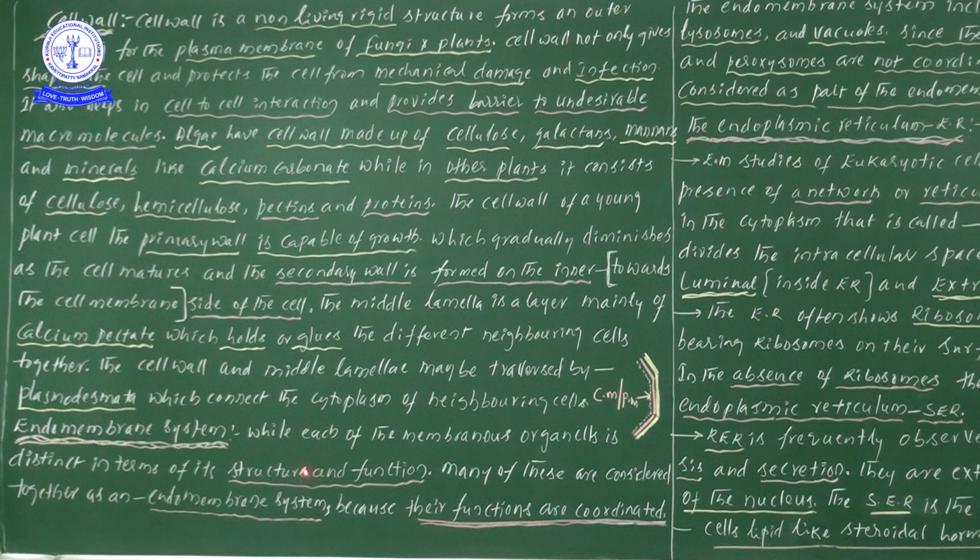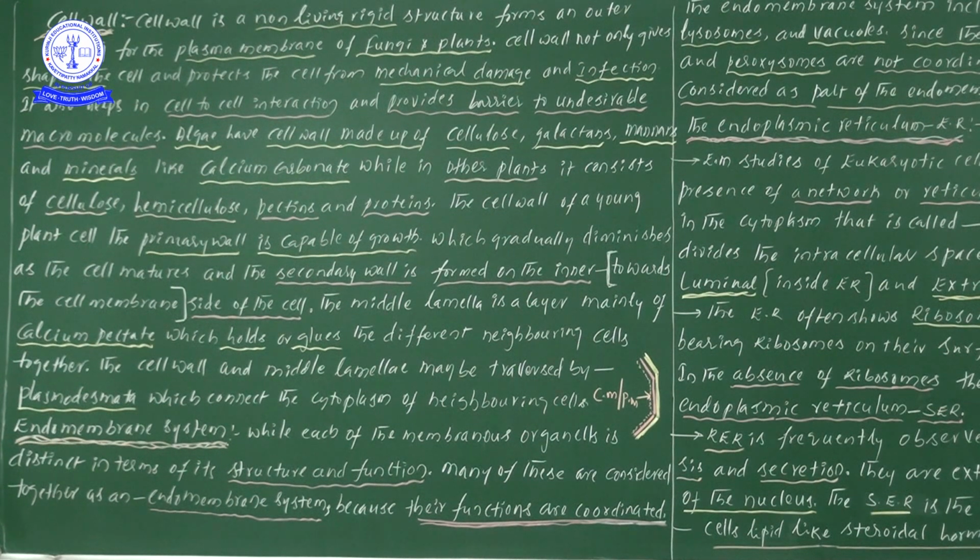Now let me explain the endomembrane system. While each of the membranous organelles is distinct in terms of structure and function. Read it one more time: each and every cell organelle has distinct information in terms of its structure and function. If you take each and every cell organelle, that particular organelle has its own structure and its own function, isn't it?